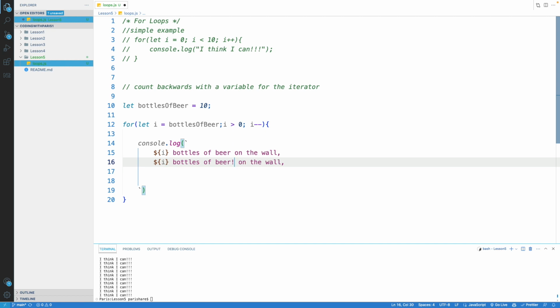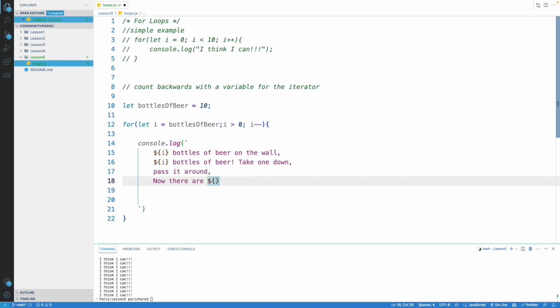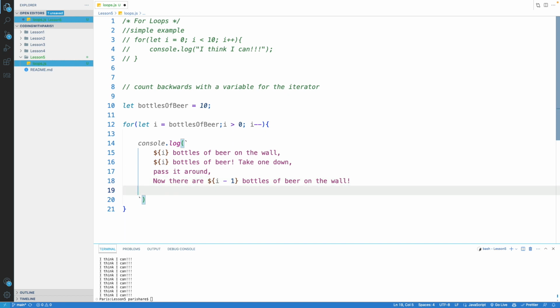For singing the song here, I can say take one down, and pass it around. Now there are i-1 bottles of beer on the wall. I don't know about you guys, but I like making code that sings songs for some reason.